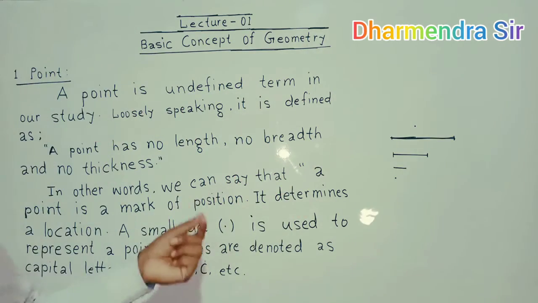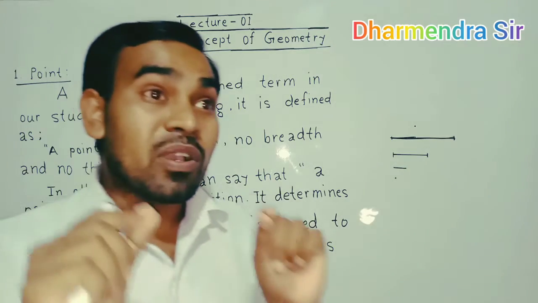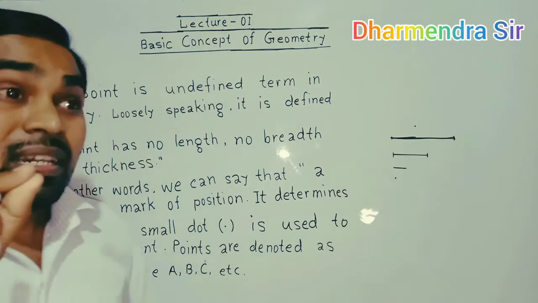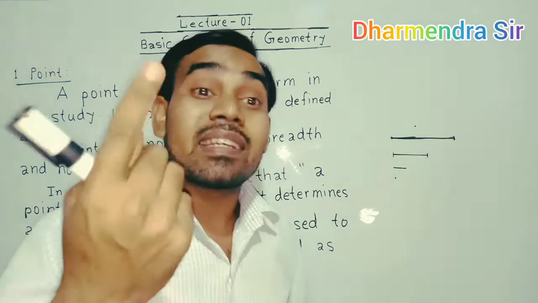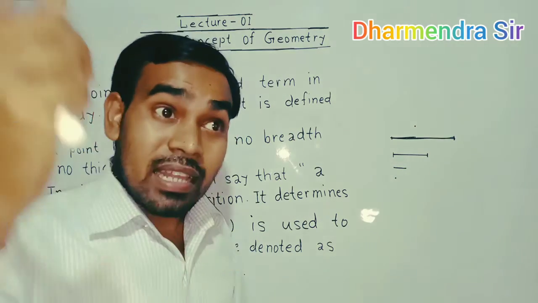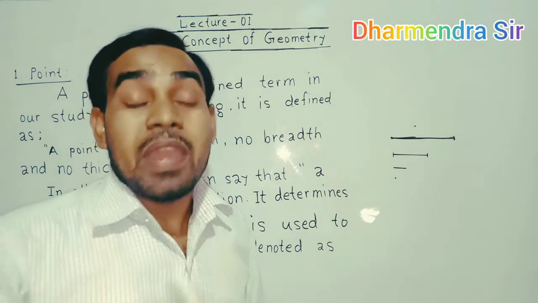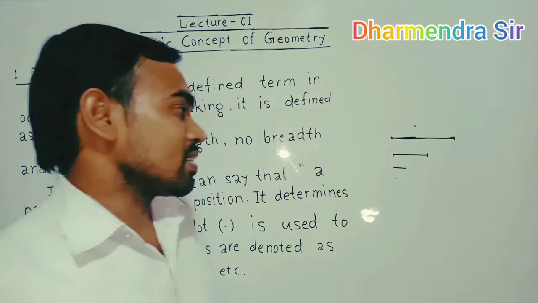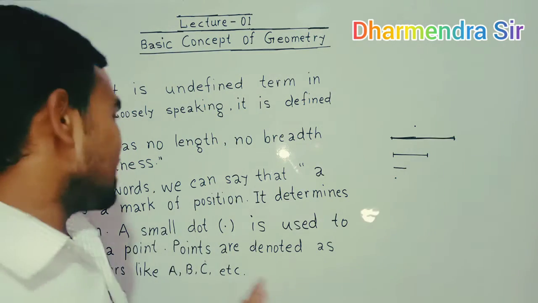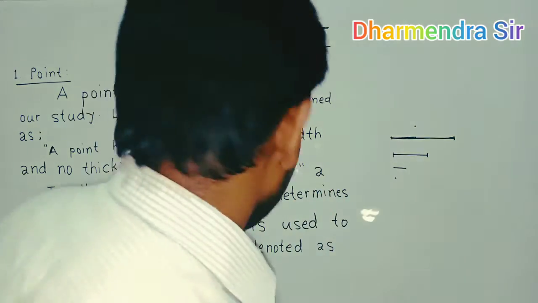Loosely speaking, we can say that it has no length, no breadth and no height, because a point has very little length, breadth and thickness that can be neglected. So finally we can say that a point has no length, no breadth and no thickness.